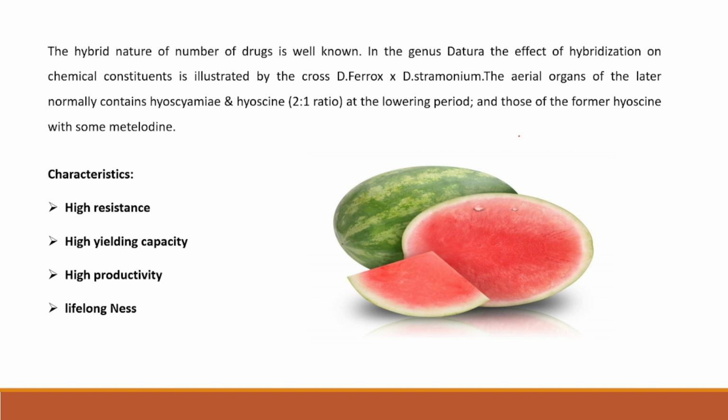Also the best example for that, we can get the Datura ferox and the Datura stramonium, as we have seen with polyploidy also here itself. By hybridization also we can get the yield of the particular plants, and also the hyoscine and the hyoscyamine can be produced within a 2:1 ratio by these hybrid varieties. By cross pollinating, by crossing the Datura ferox and the Datura stramonium, we can get beneficial effects like increasing the ratio of secondary metabolites.